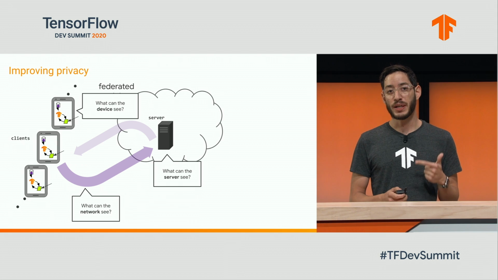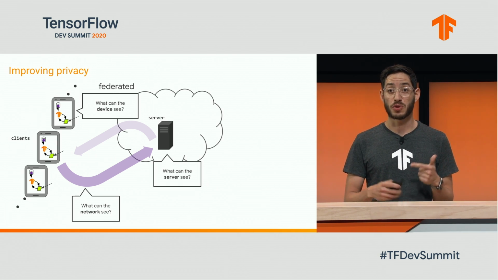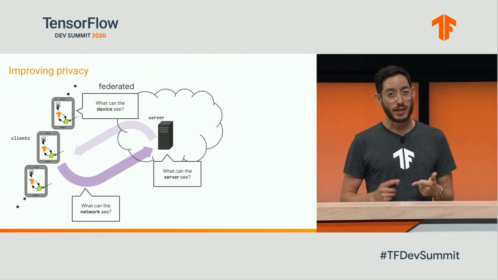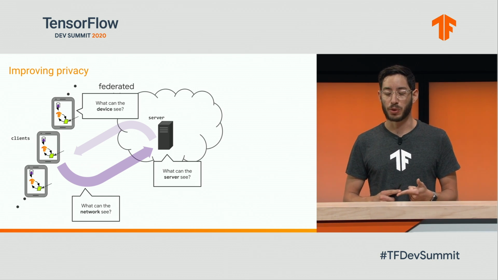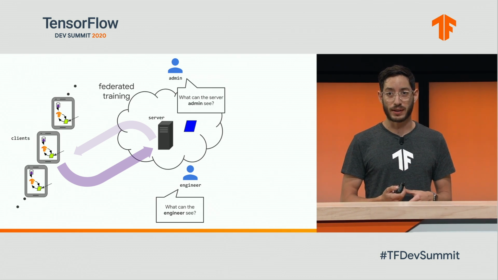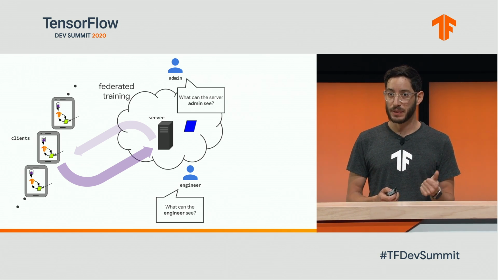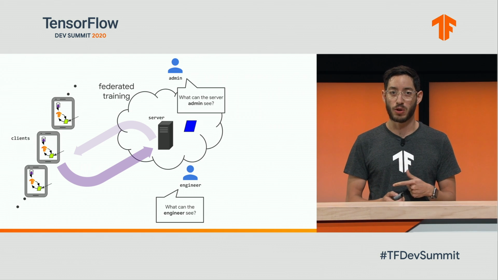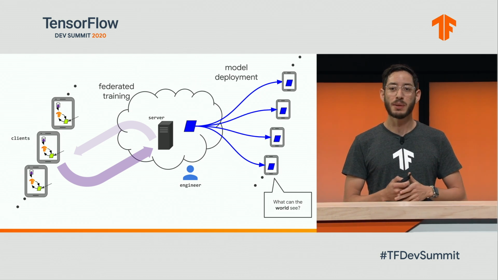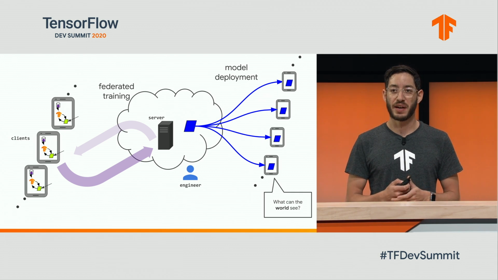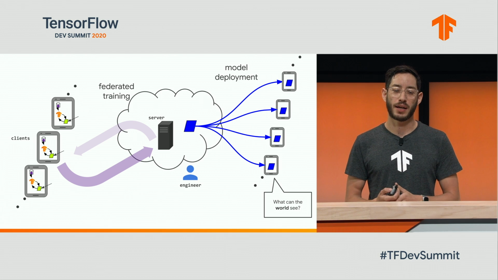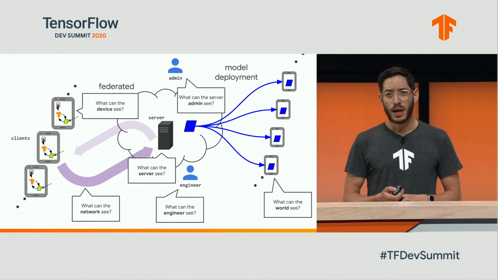As a second step, we need to send that information to the server. And there are two questions there. While the data is transiting to the server, who has access to the network? And third, who can see the information in the server once it's been collected? Is it only reserved for admins, or can regular users also access that data? And then finally, when we deploy a model to the device, there's a question as to who can see the data that was used to train the model.